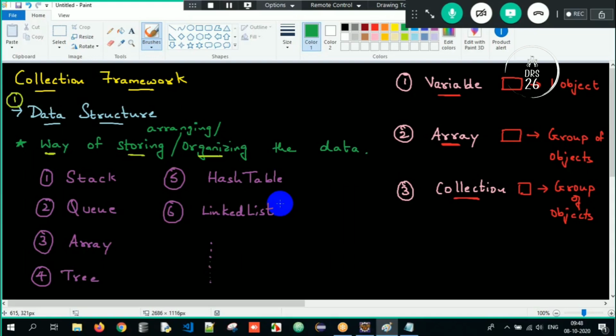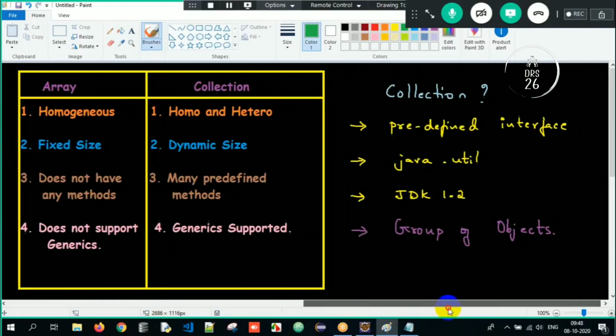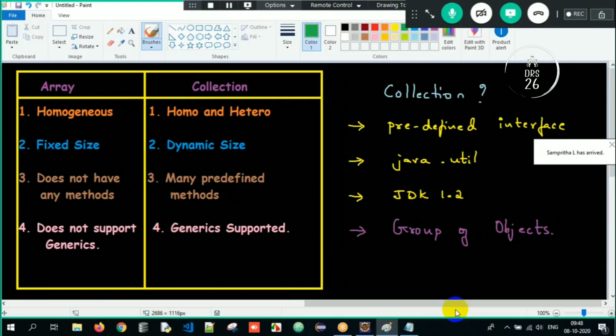But what is the necessity of collection here? Because array had certain drawbacks. So what are those drawbacks here? Array is homogeneous, collection is homogeneous and heterogeneous. Array is fixed size, collection is dynamic size. And array does not have any methods here, but collection has many predefined methods. Who does not support generics? Array. Collection, it supports generics.